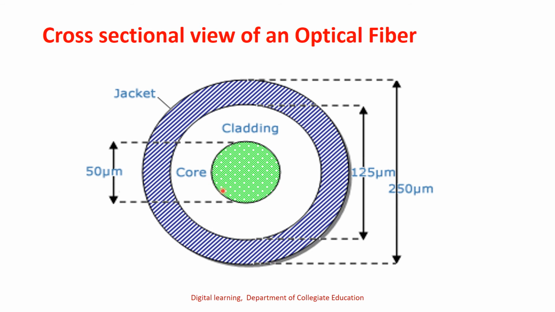This is the central part, the core, which has a diameter of some 50 micrometers. Then the core is surrounded by a cladding, which has a diameter of the order of 125 micrometers. Then the cladding is again surrounded by a buffer coating or jacket, the polyethylene jacket.